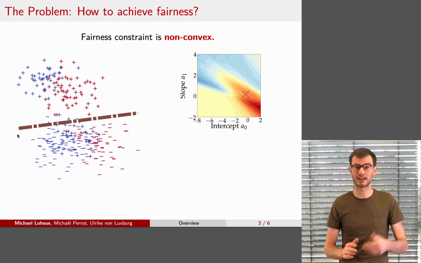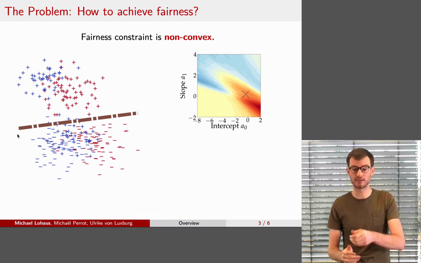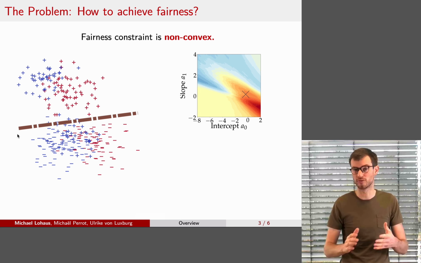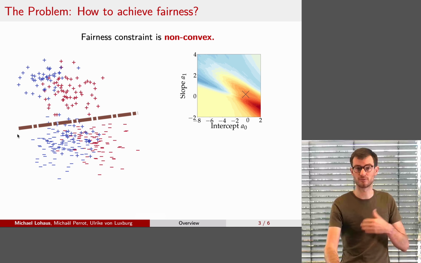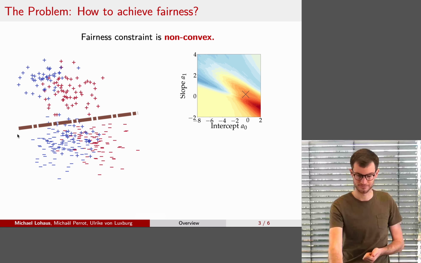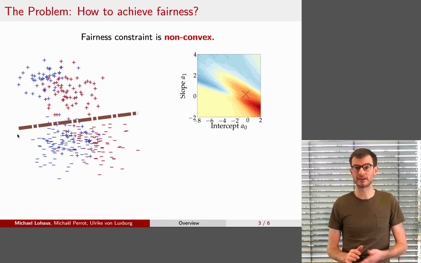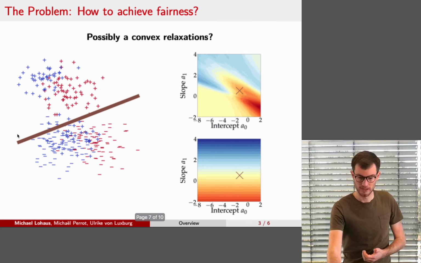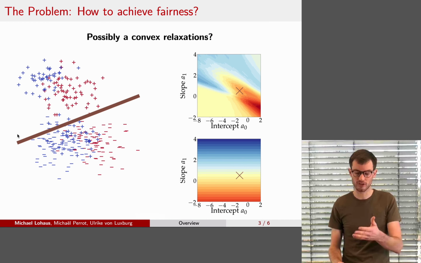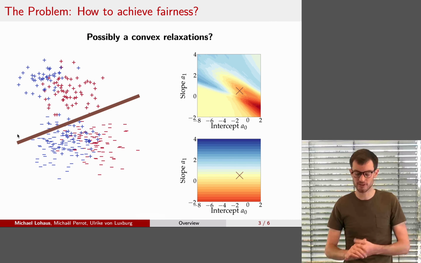If we would change the classifier, we could end up in the blue region of this plot. That's where the blue group is advantaged. And we want to end up in the yellow region. That's where the DDP value is 0. And as I've said, the fairness constraint is non-convex. And we could decide to make optimization easier by considering a fairness relaxation, a proxy value that tries to approximate the fairness value. And then this function could look like this in the plot. And it would be easier to find a spot where the cross lies in the yellow region.